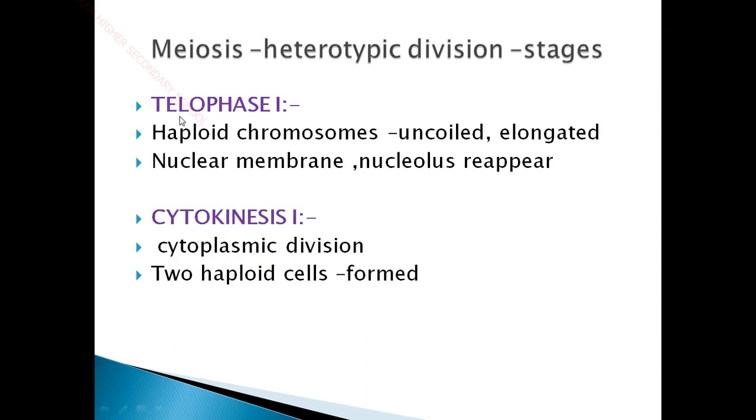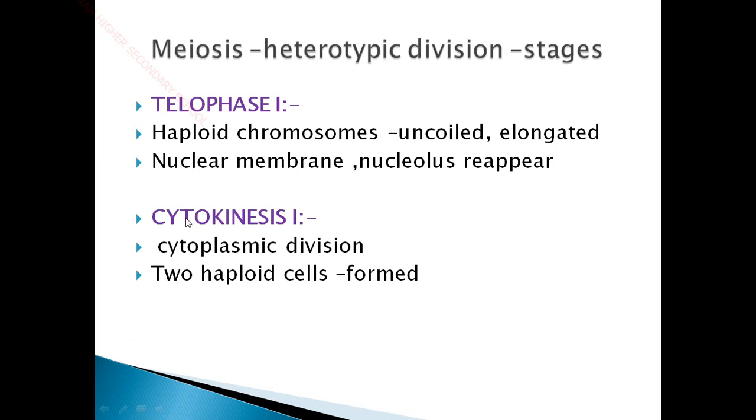And coming to telophase 1, here the haploid chromosomes. Now the chromosome number has been reduced to half. The 46 chromosomes, 23 from father and 23 from mother, have been reduced into 23 chromosomes. So the 2n condition has been converted into n condition. The haploid chromosomes become uncoiled and elongated, and once again the nuclear membrane and nucleolus reappear in the telophase stage.